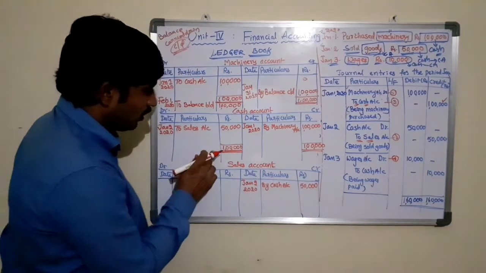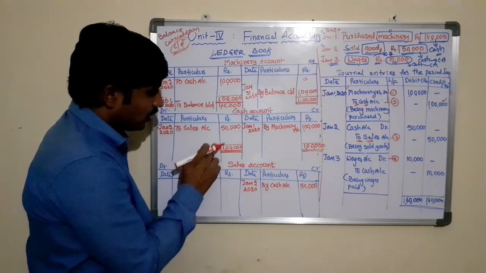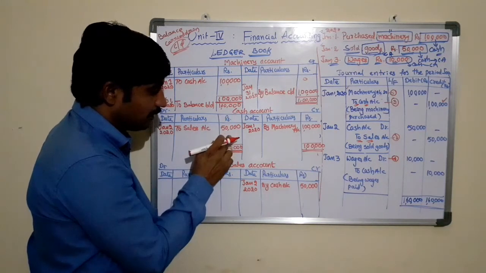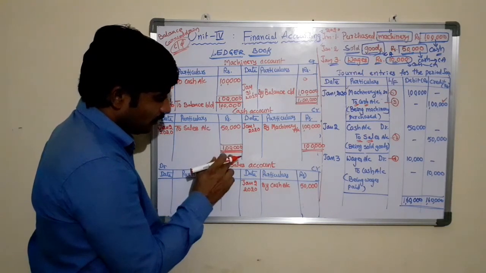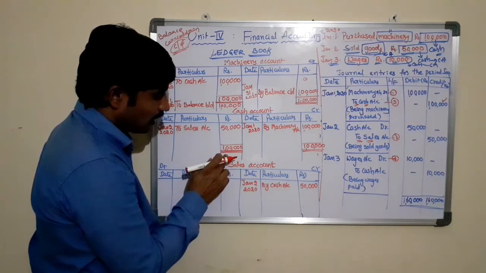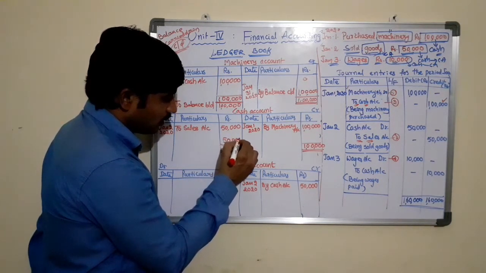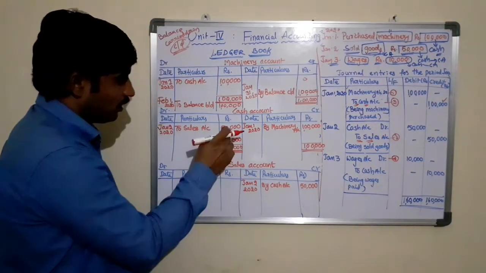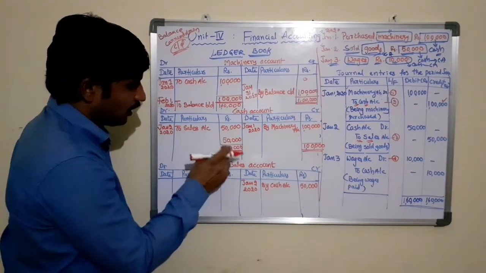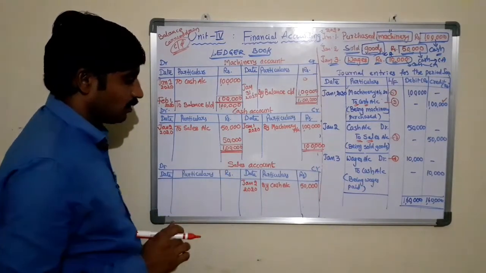Now identify the difference between these two. Already we have 50,000 rupees in the debit column, and here we have a total of 1 lakh rupees. So what is the difference between these two? 1 lakh minus 50,000 is 50,000. This is the difference between the total amount available in debit and the total of the account, that is 50,000.